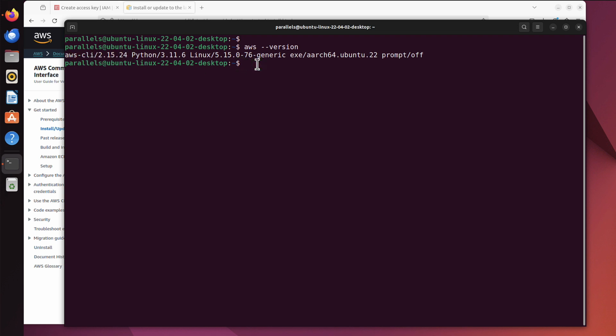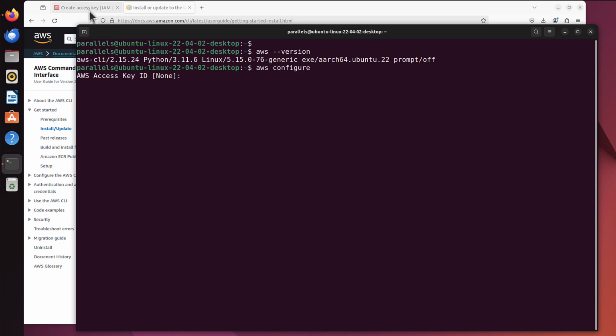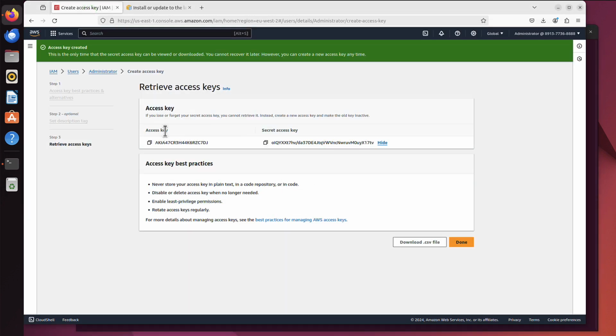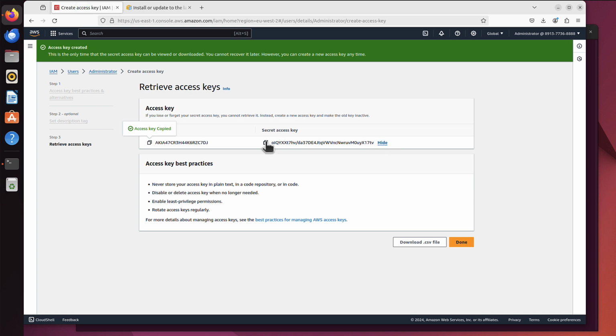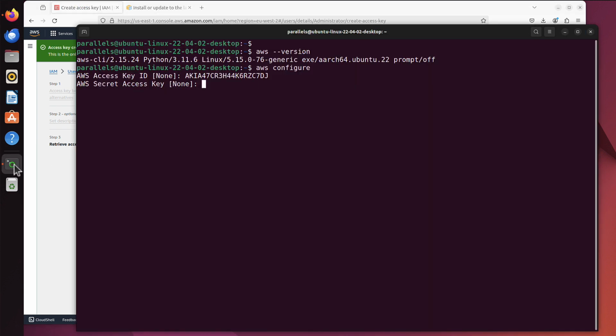Okay, so how to configure it now? They fortunately didn't make it complicated. It's the command aws configure. Click enter, and now it asks you for that access key. This is the one, you remember? This is your access key. You can copy it here. Let's go back, we paste it, enter. Now, secret access key. We have that as well. We copy this, this is the equivalent of your password. Let's go back, paste it here.